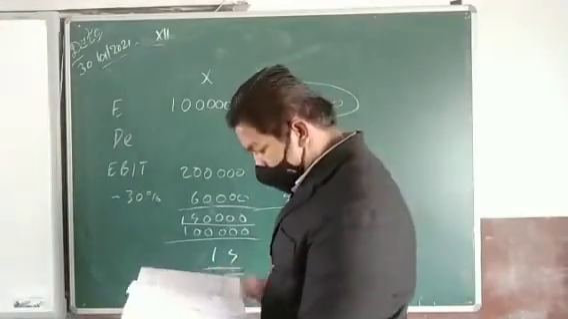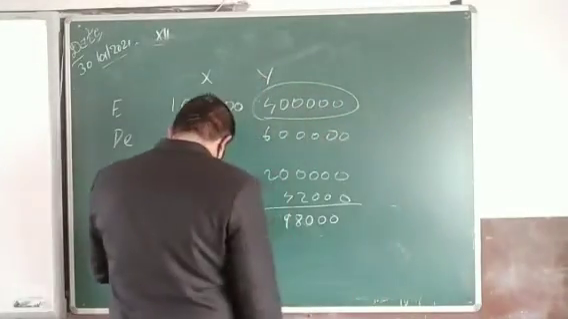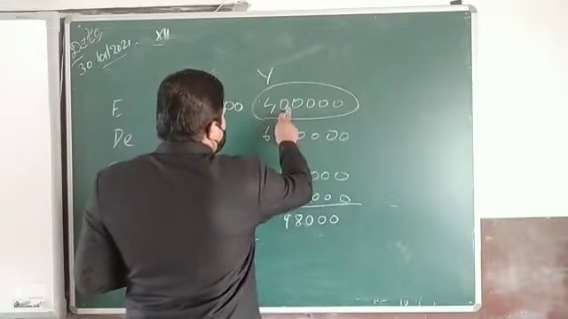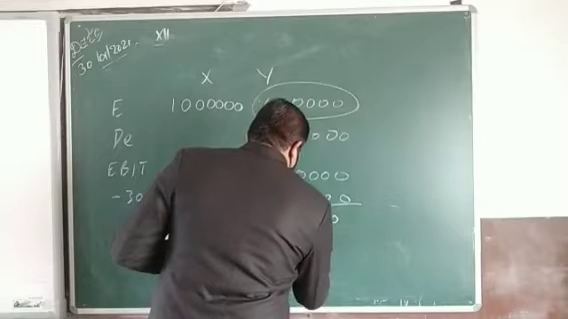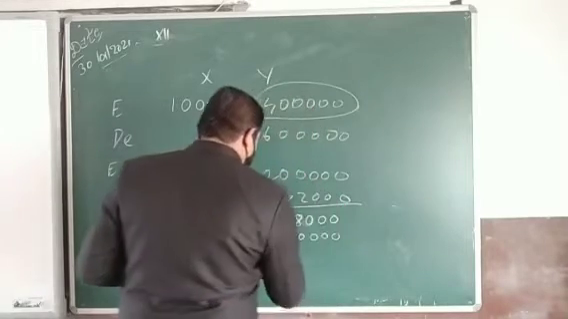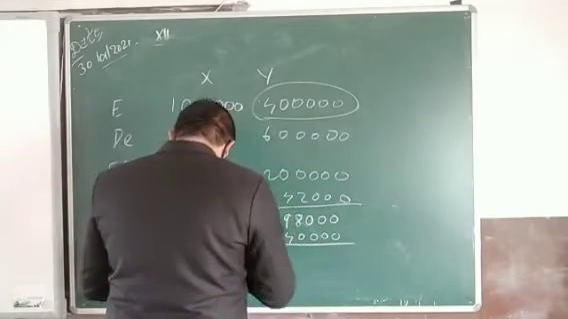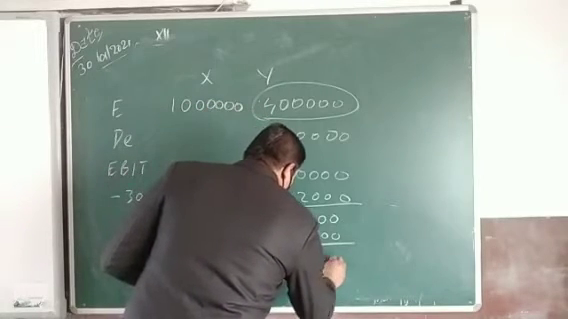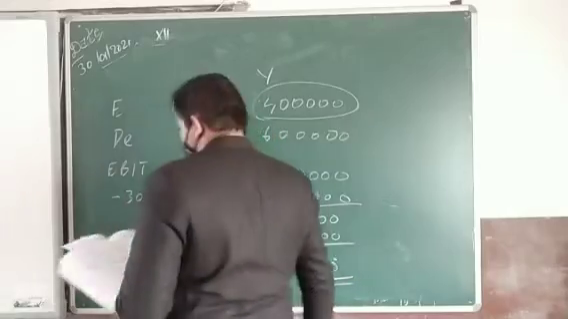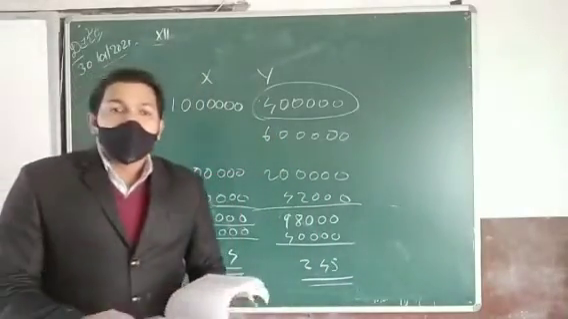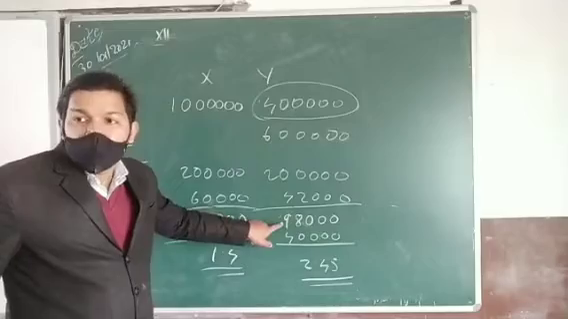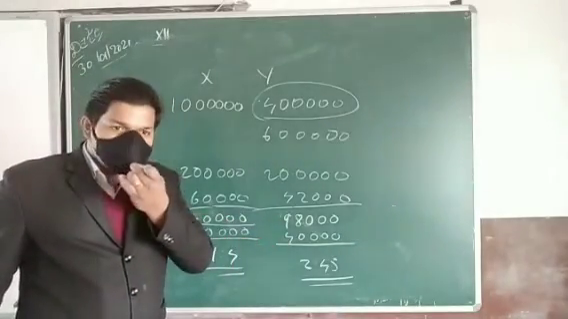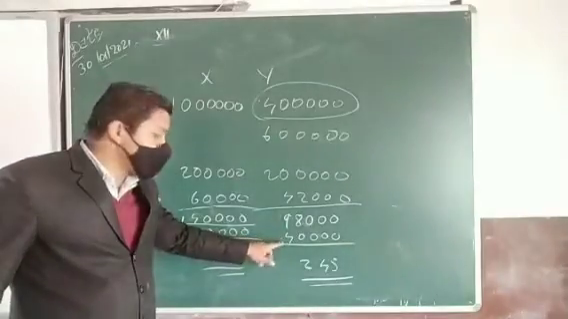And when you reduce this, we get 98,000. And the number of shares is also very much less. They are only 40,000 shares. So when you divide 98,000 by 40,000, you get 2 rupees 45 paise per share.